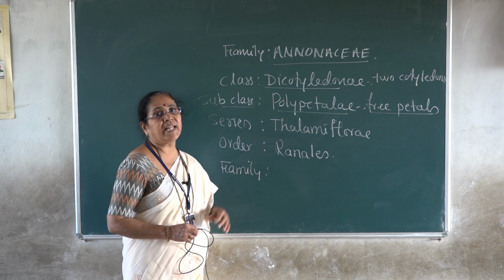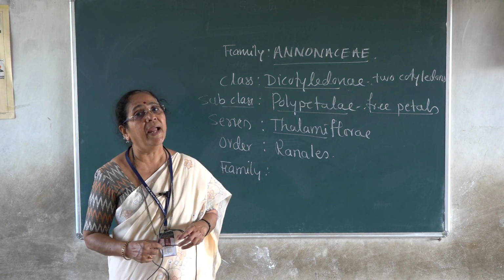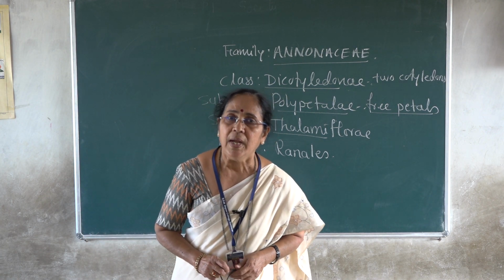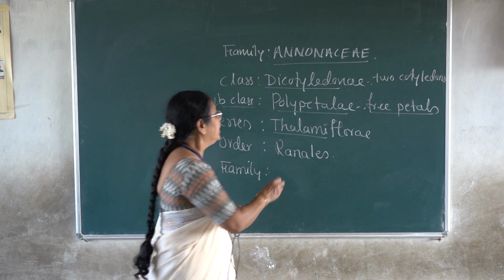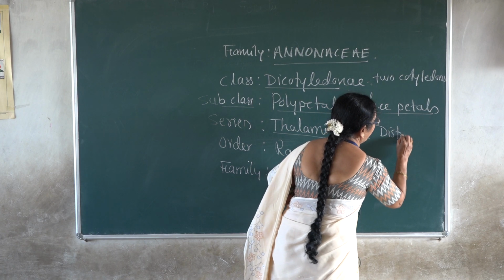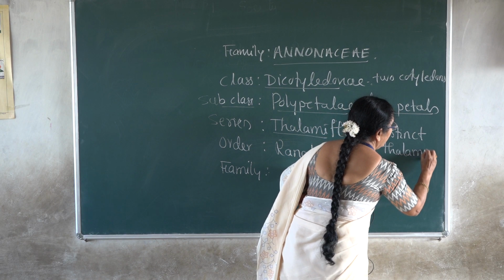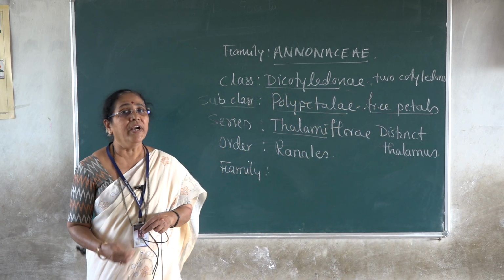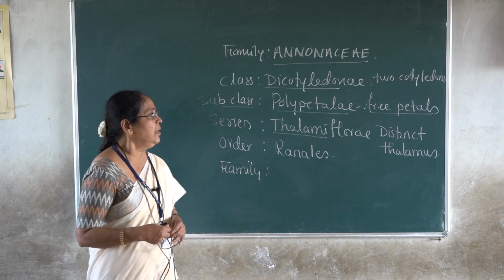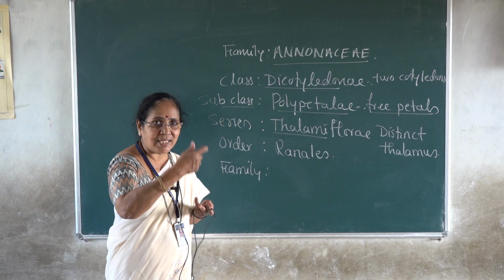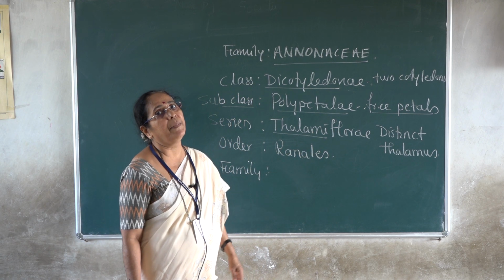Then the series is called Thalamiflorae. Thalamus, you have studied the thalamus in detail. Thalamus is the axis of the flower, and we have already discussed that the thalamus cannot be seen in all flowers. In some flowers we can make out that there is a thalamus. If the thalamus is very distinct, an elongated axis-like structure, those members belong to this series, and the series is called Thalamiflorae.